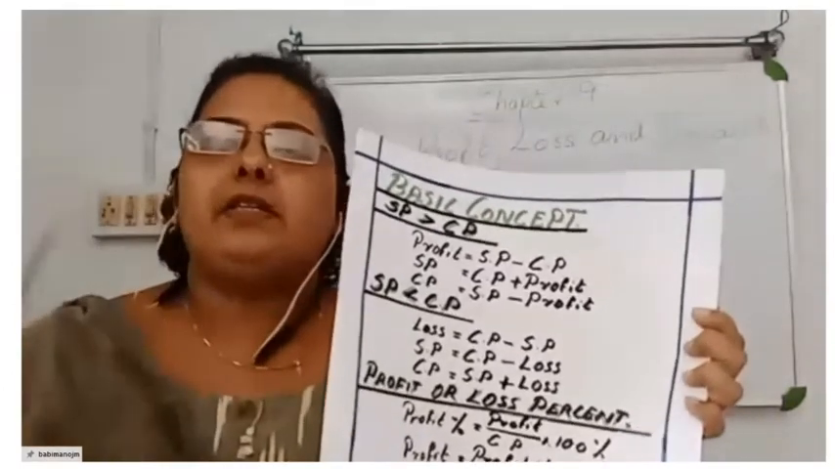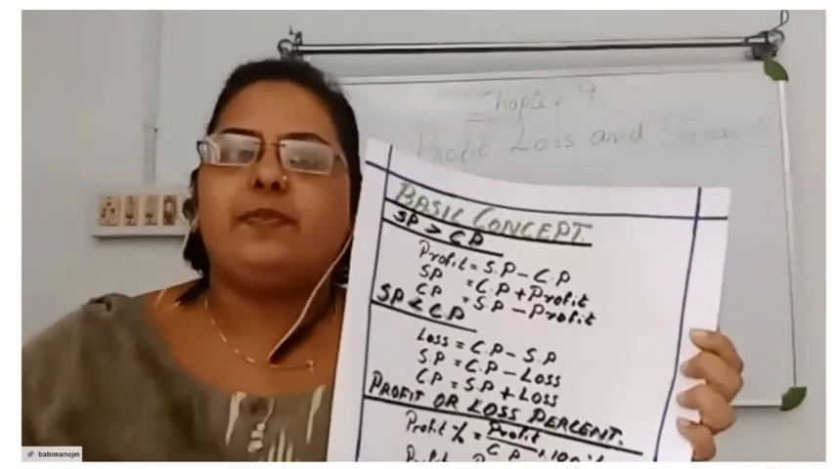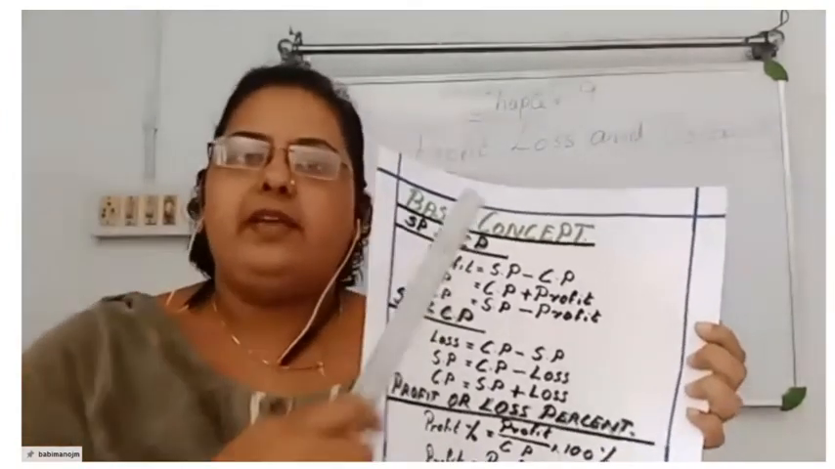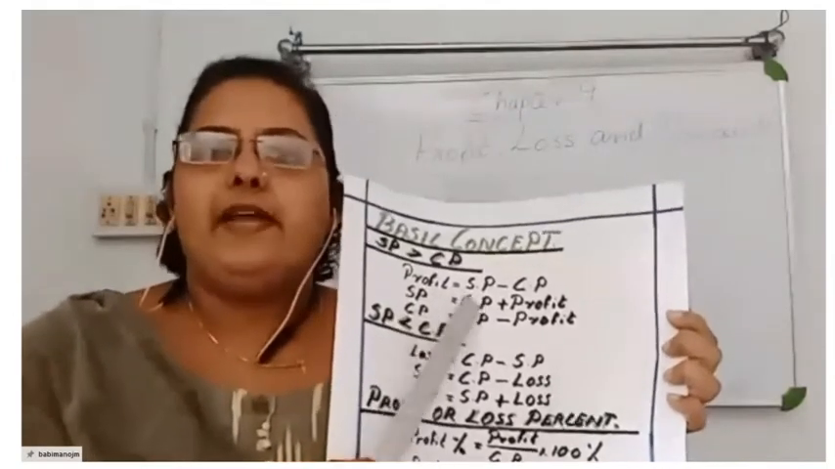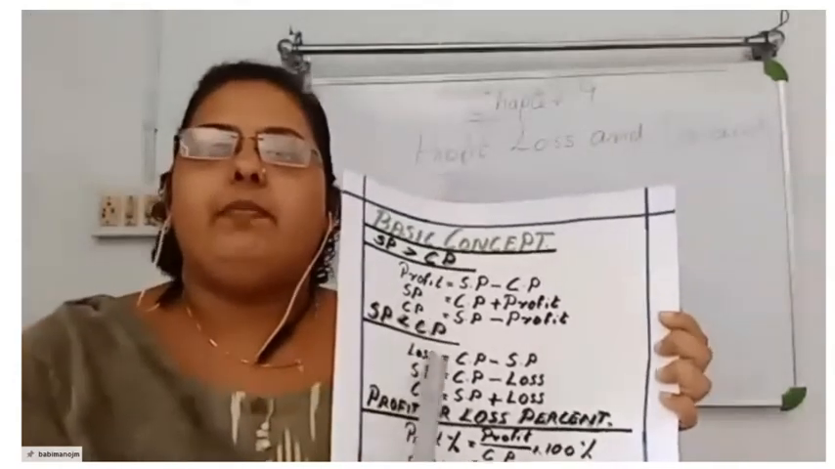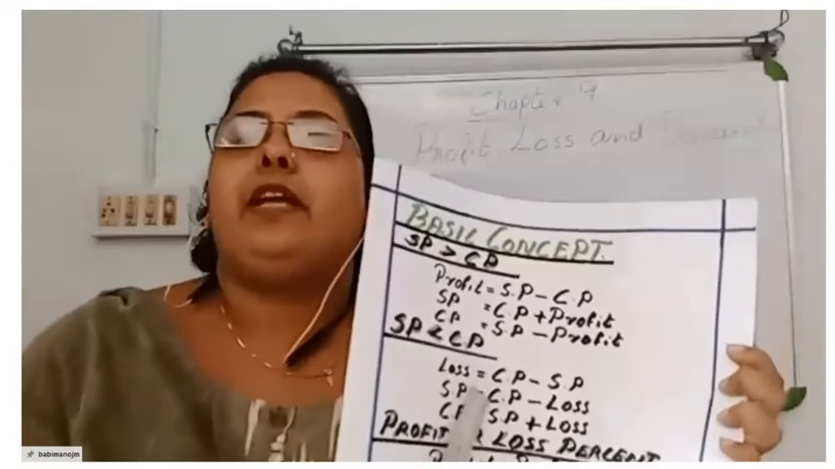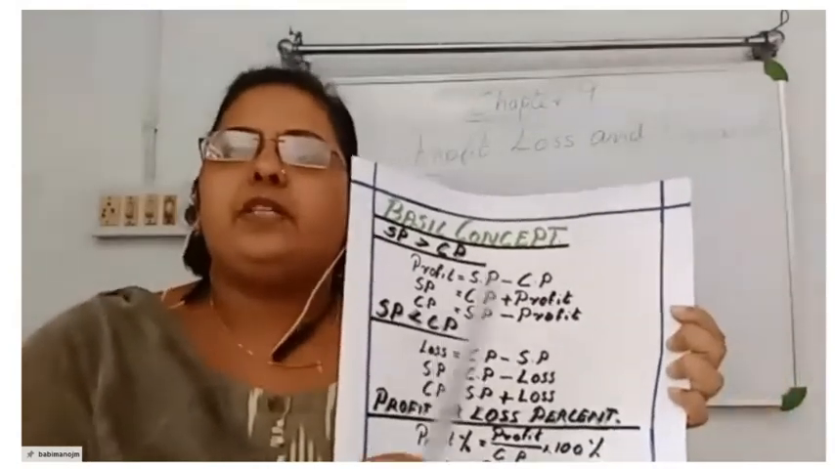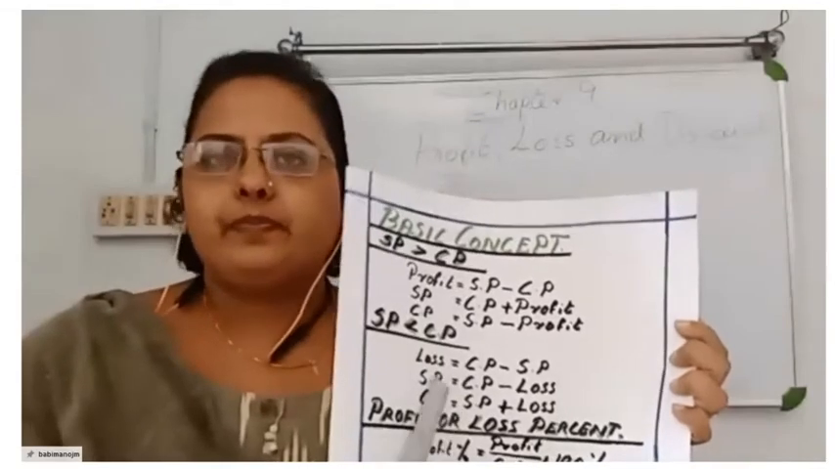When loss is coming, then CP will be greater than SP. That should be there in your mind. And when gain is coming, CP is smaller than SP. Keep it in your mind. These are the basic rules for cost price and selling price to find profit and loss, or to find the cost price or the selling price if all the other things are given to you.